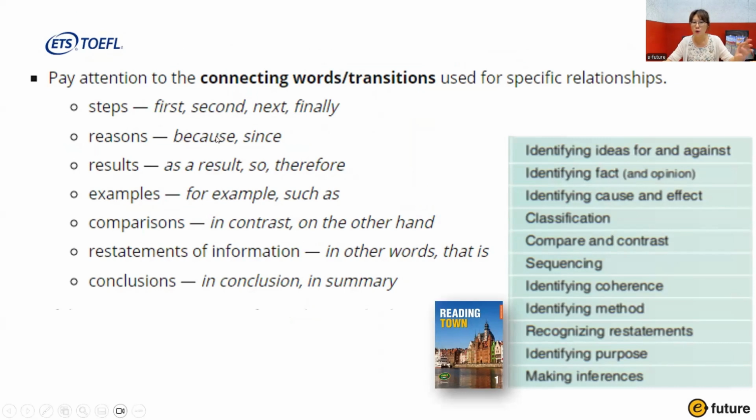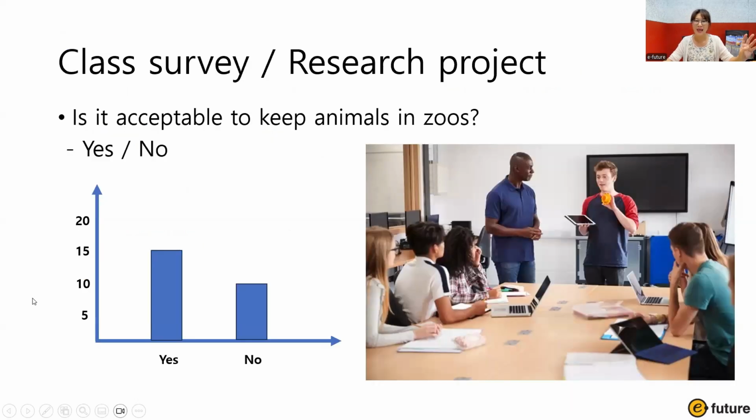And then we also look for because and since for reasons. And as a result, so, therefore, to find out the results. Okay, and all these things are to practice these reading skills, right? Remember the 15 reading skills? Yeah? Okay, so let's look at the actual passage and then do the activities together, right?